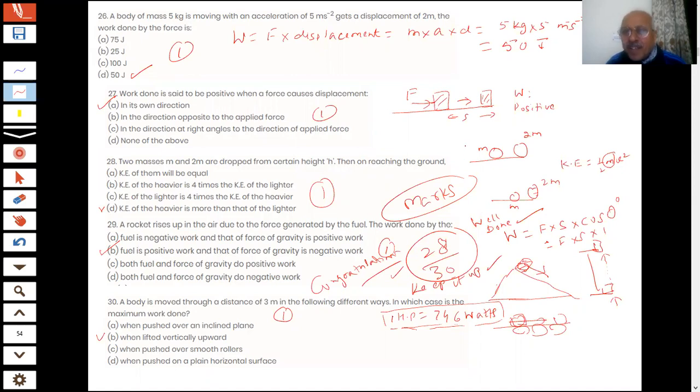This quiz is a contest. We are going to have another quiz before we start another chapter, and there could be a test also on work and energy. That shows, students, that whatever we have learned in the chapter of work and energy, we could do and solve all the questions also. Therefore, I hope you have understood it very well.